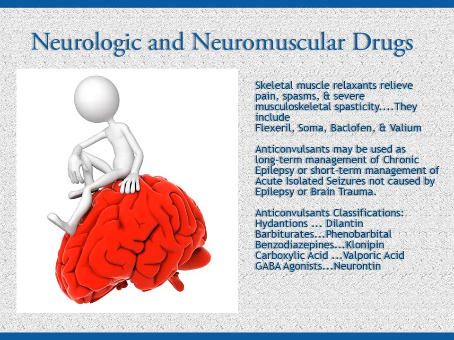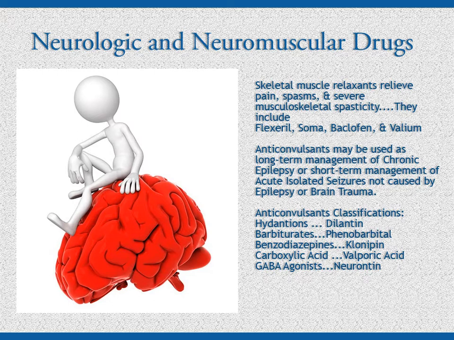There are several types of drugs used to treat disorders of the nervous system and the neuromuscular system. The groups we will be looking at are skeletal muscle relaxants and anticonvulsants. Skeletal muscle relaxants relieve muscle pain or spasms and severe musculoskeletal spasticity. They include Flexeril, Soma, Baclofen, and Valium. The other group is anticonvulsants.